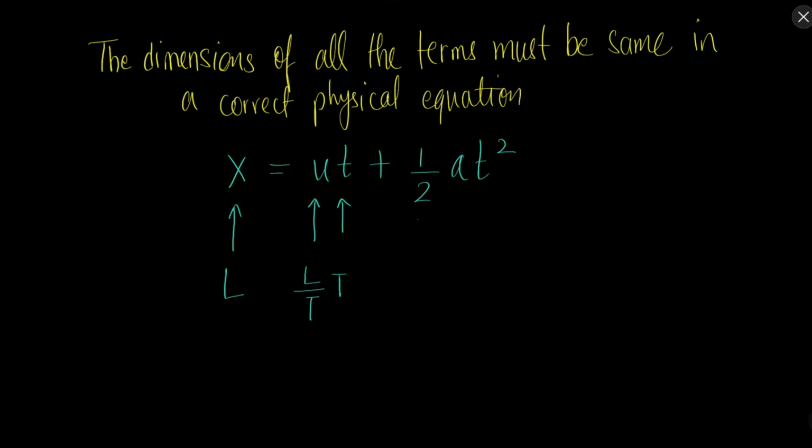Then this is a constant, so having no dimension. Dimension of acceleration is velocity upon time, and velocity is distance upon time. So acceleration is L upon t square, and again the dimension of t square is t square.